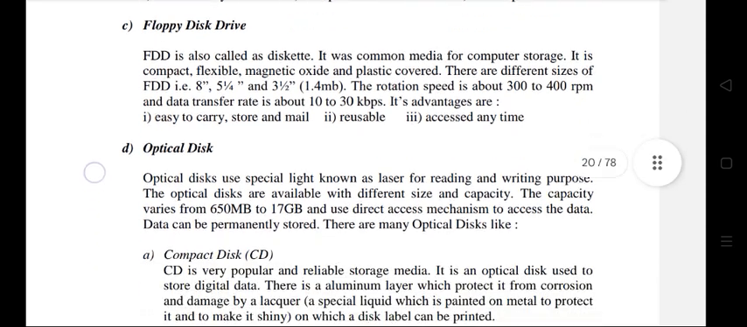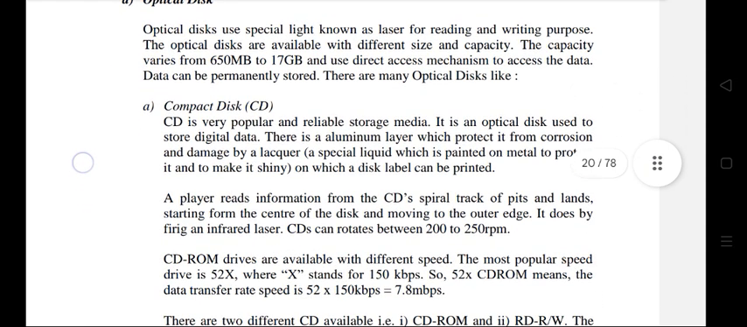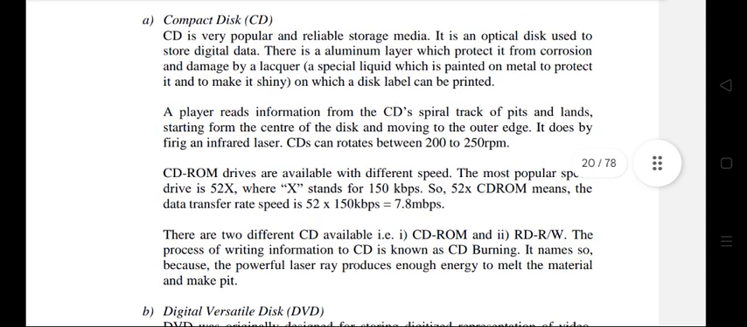Optical discs. Optical discs use special light known as laser for reading and writing purposes. The optical discs are available with different sizes and capacities. The capacity varies from 650 MB to 17 GB and they use a direct access mechanism to access the data. Data can be permanently stored. There are many optical discs, like compact disc, CD. CD is a very popular and reliable storage media.